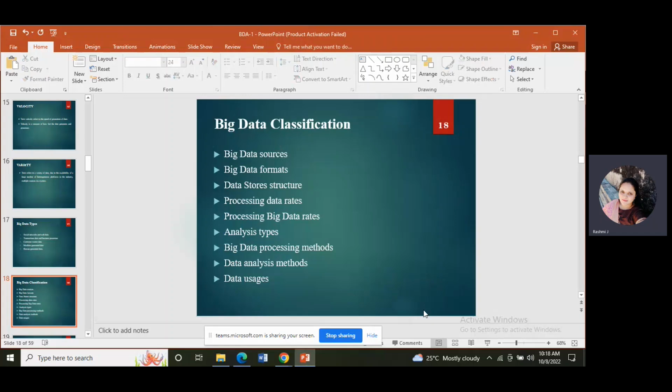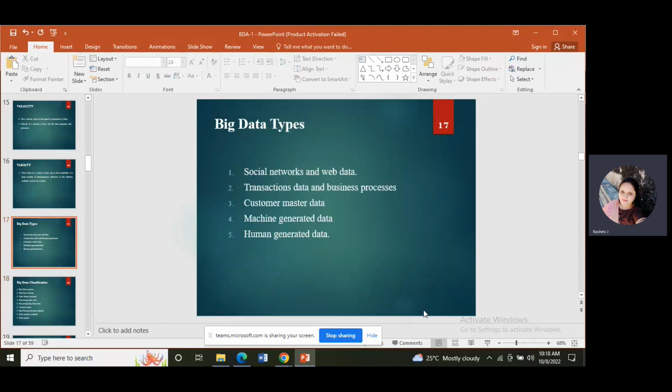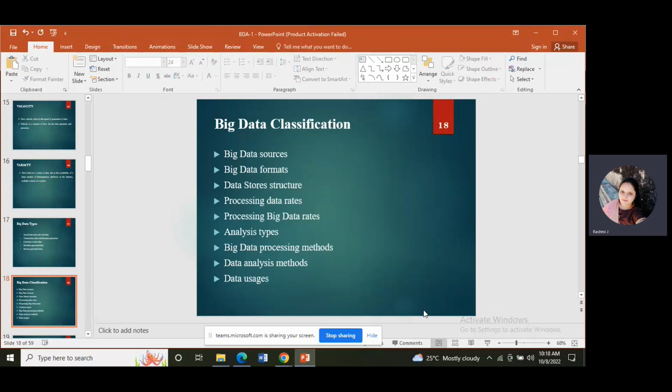Where we are not storing sources, where we can retrieve the data: in the databases, NoSQL databases, RDBMS, then again sensor data. I already told, right? Same, machine generated sensor data, then again weather forecasting. It is also considered a big data example, right? Weather forecasting, at a time it will show all the cities' weather forecasting, right? So weather data, then again health records, social media. These are all considered as data store structures.